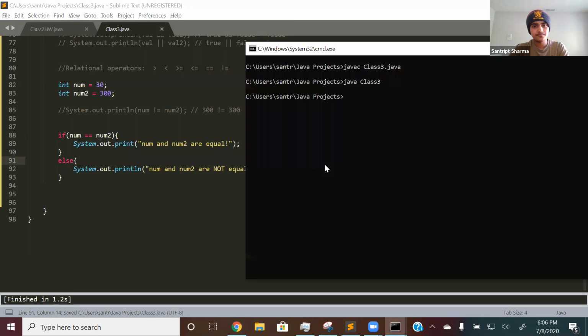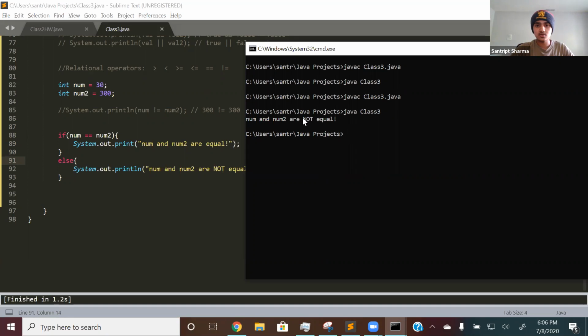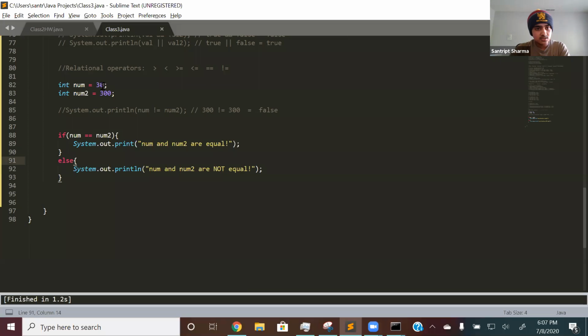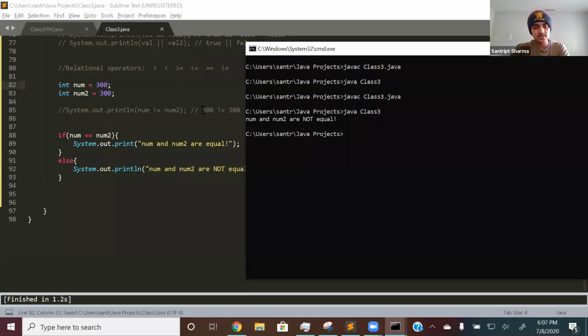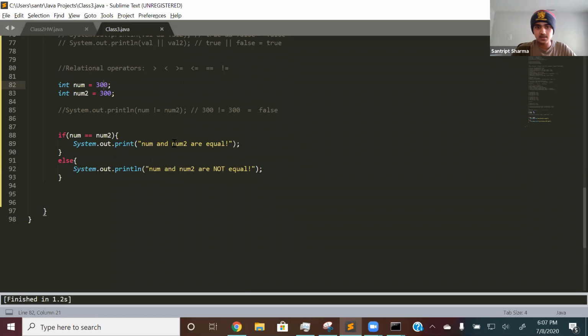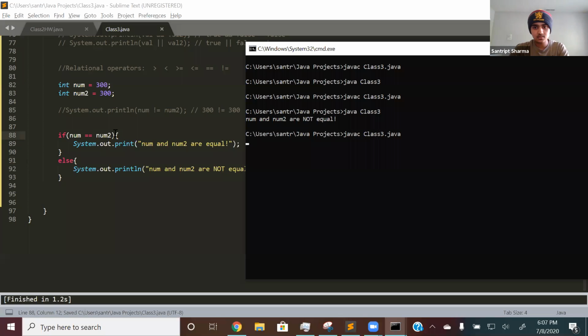So let me show you. If I compile it and run, it will print out num and num2 are not equal. And let me again change the value. Let's again make it 300, both of them 300. So in this case, again, it will print out num and num2 are equal because the if statement is true. So if I run that, it will print out num and num2 are equal. So yeah.